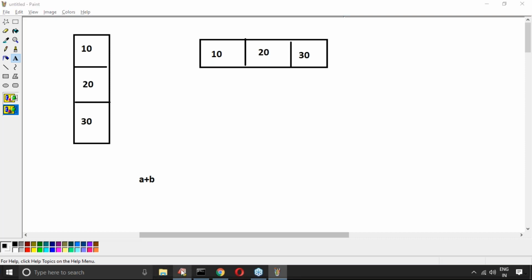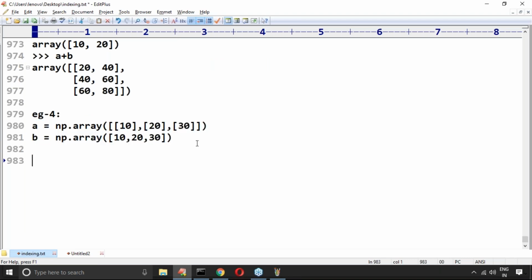Listen carefully. Rule 1. Observe, this may be the last example in this scenario, so please take a bit more special care. If you have any doubts, please ask. So what is the A shape? 3 by 1, a two-dimensional array.